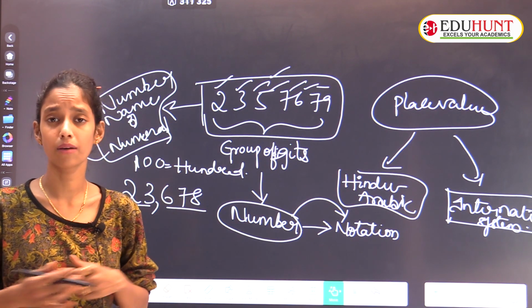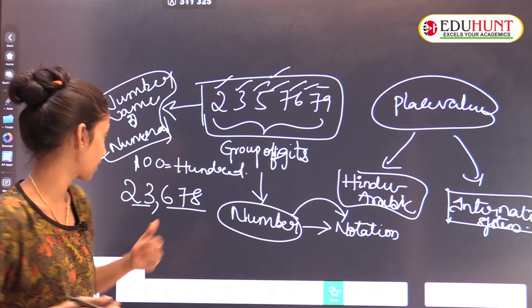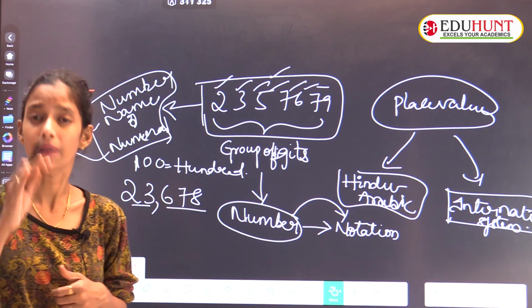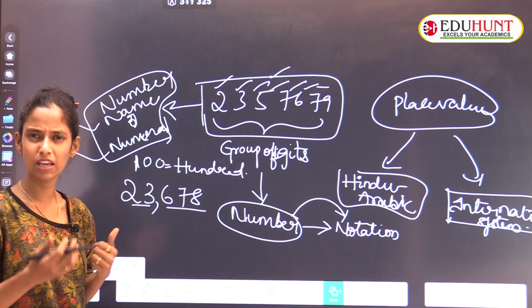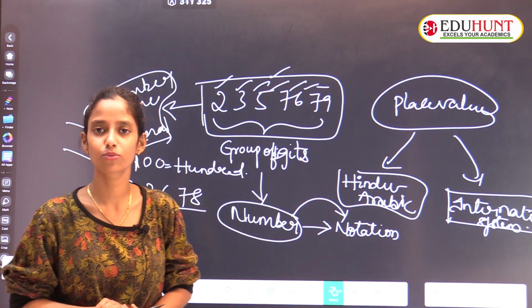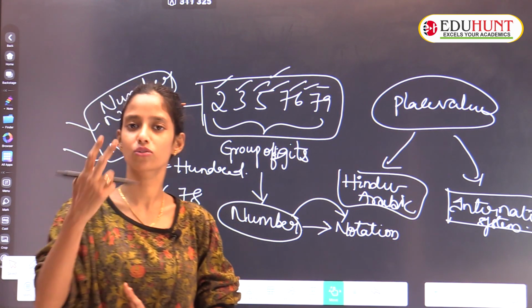Later, the number is over, the number name is over, but when we go with the number, we'll read it as something like 25 lakhs, 33,000, for example 23,678. That is, according to the place value we will read it. That is how lakhs came, thousands came, hundreds came, according to the place values. Then what are these place values, ma'am? Nothing, children. In these place values we have two systems.